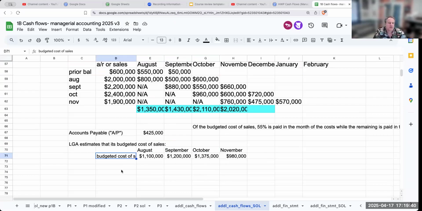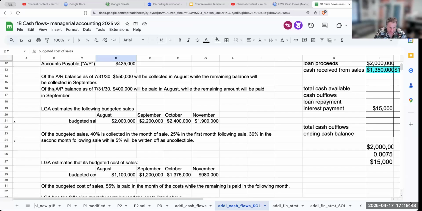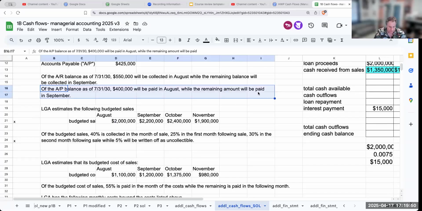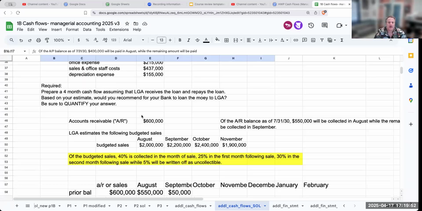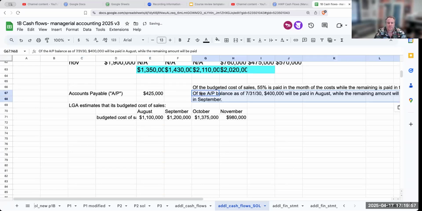It's a budget. It's not the same as the cash paid. We're trying to figure out what the cash paid is. And of the AP balance, we're given a little bit more information.